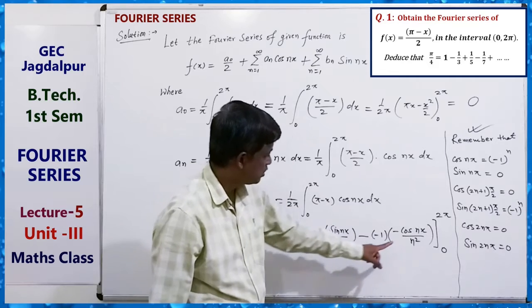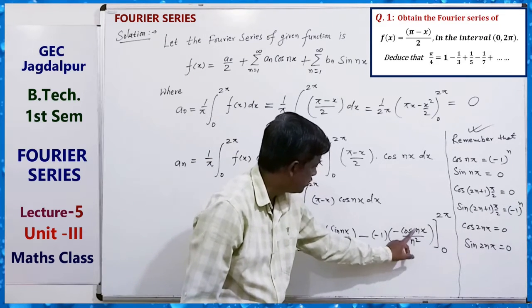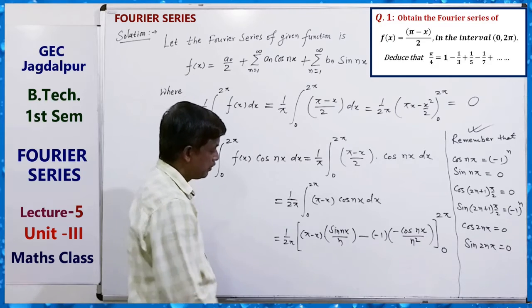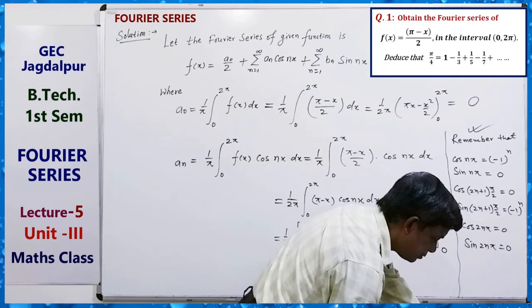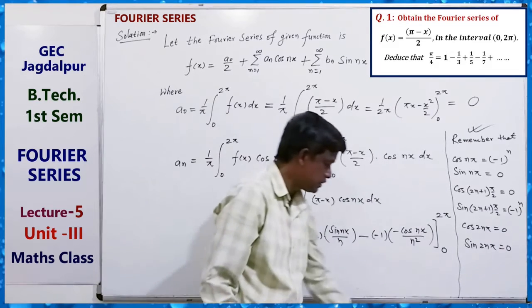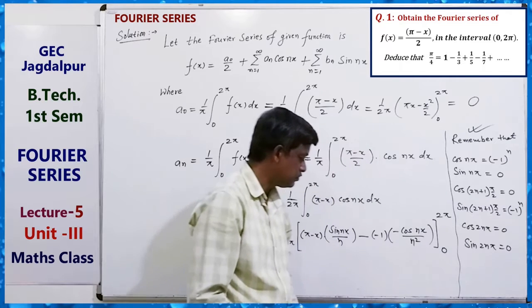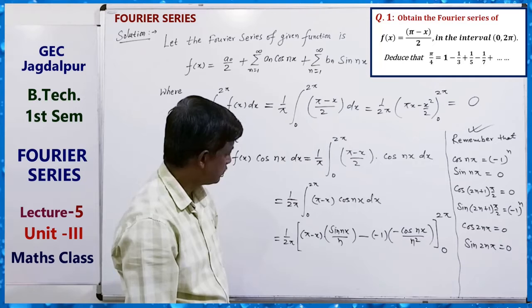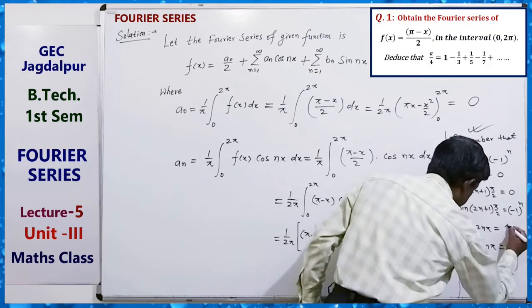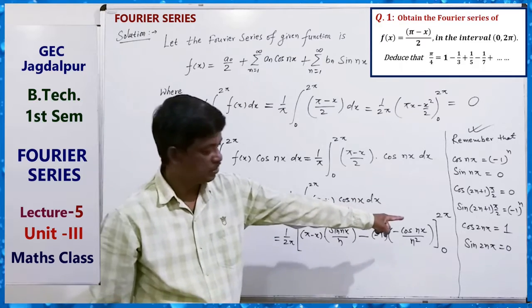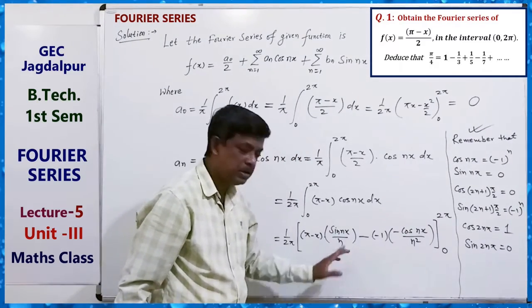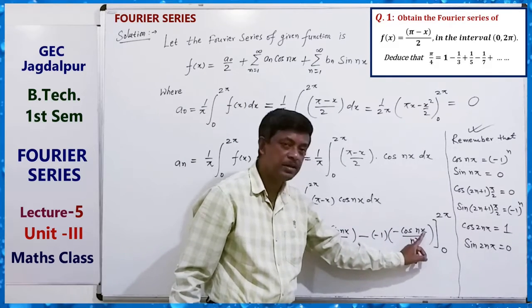Sorry, cos 0 is 1. Cos 2n pi is 1, sin 2n pi is 0.